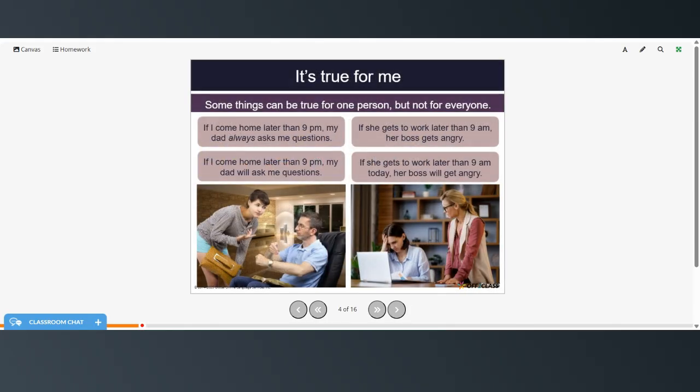Now, some things can be true for one person, but not for everyone. If I come home later than 9 p.m., my dad always asks me questions. If I come home later than 9 p.m., my dad will ask me questions. If she gets to work later than 9 a.m., her boss gets angry. If she gets to work later than 9 a.m., her boss will get angry.